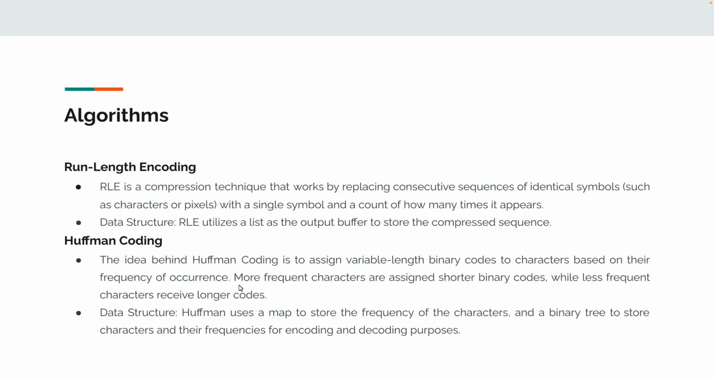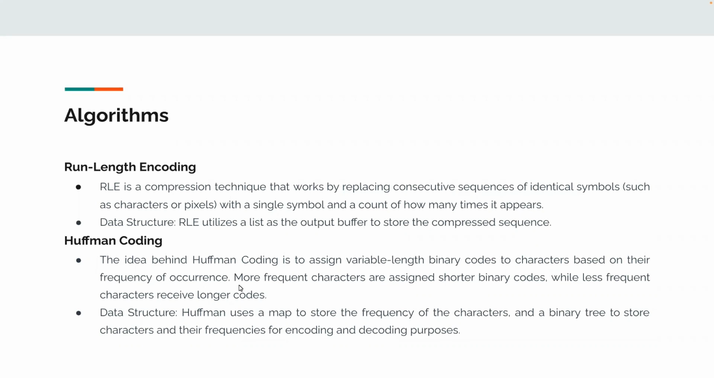It is a compression technique that is particularly useful when dealing with data that has consecutive sequences of identical symbols, such as characters or pixels. So the idea behind RLE is that we can replace this consecutive sequence with just a single symbol and count how many times this symbol appears. This makes RLE an efficient method for data with long runs of the same symbol. For the data structure, RLE uses a list as the output buffer to store the compressed sequence.